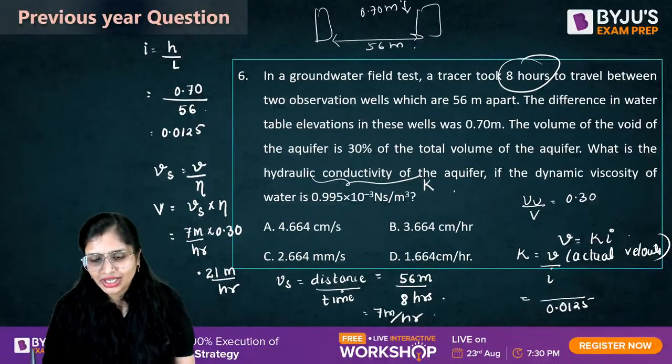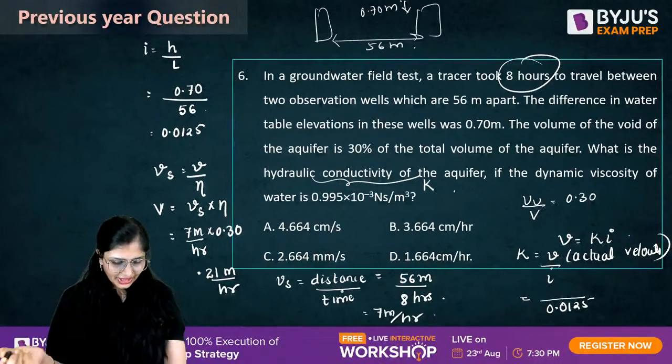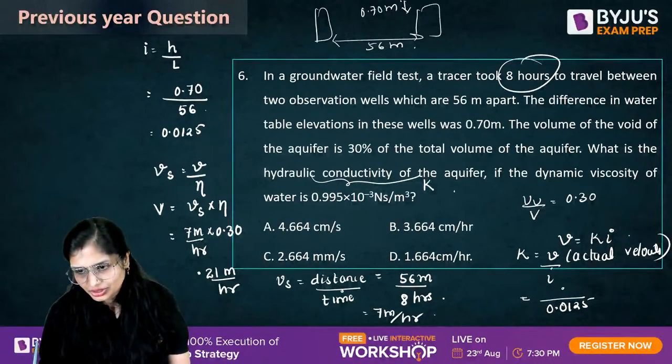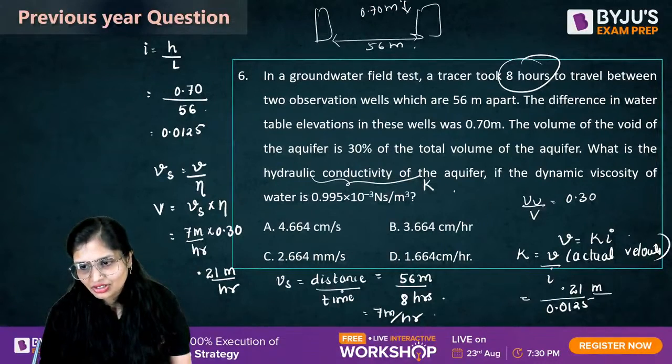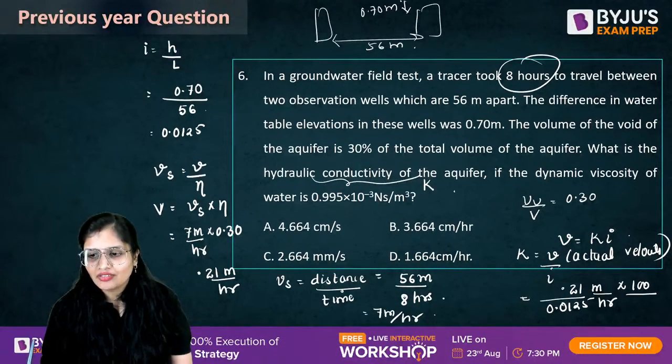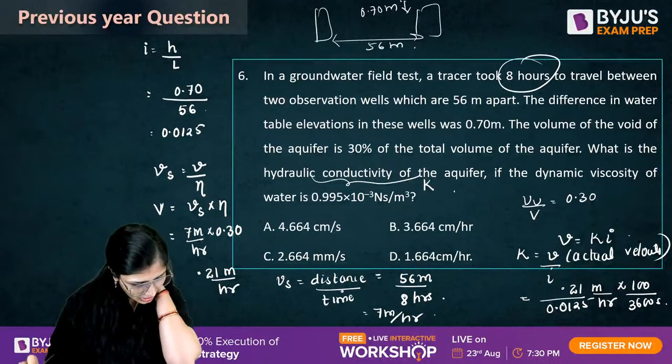Substitute it here. You need to get it in centimeter per hour. In any unit you want, you can conclude it, 0.21 meter per hour. So if you want to convert it into centimeter, meter into centimeter, hour into seconds, 3600. Calculate how much it is coming.